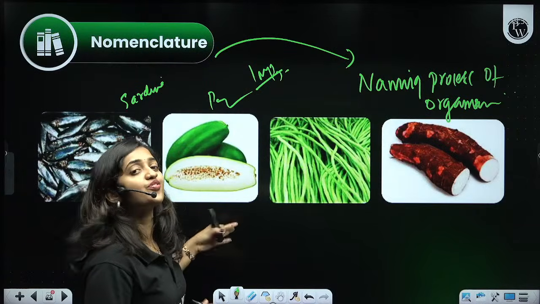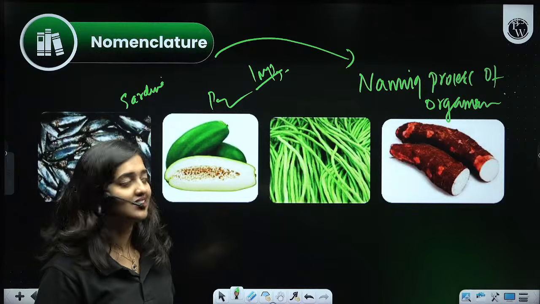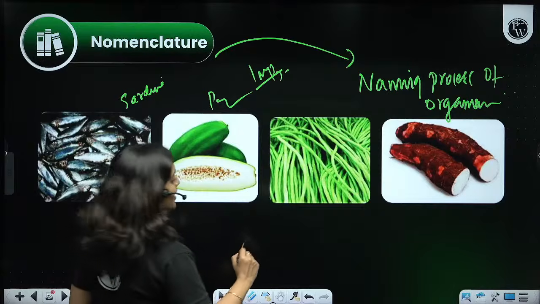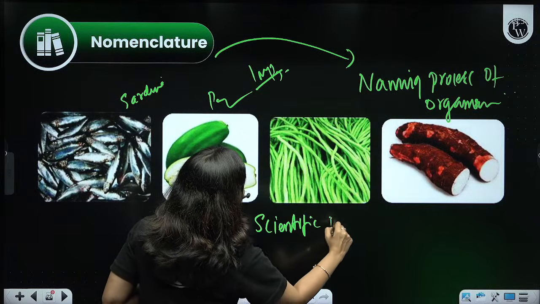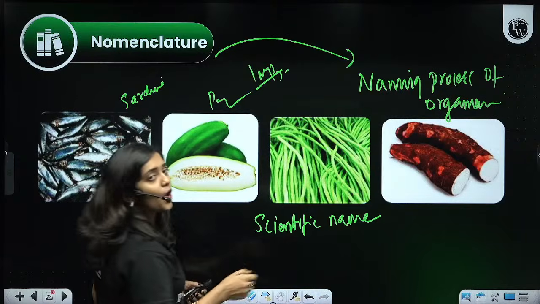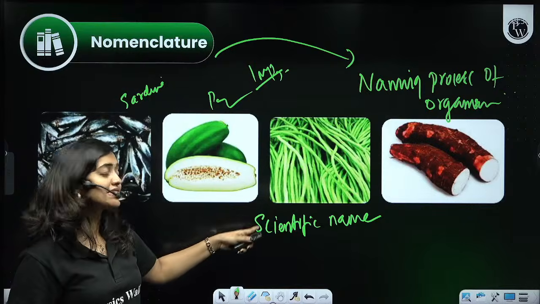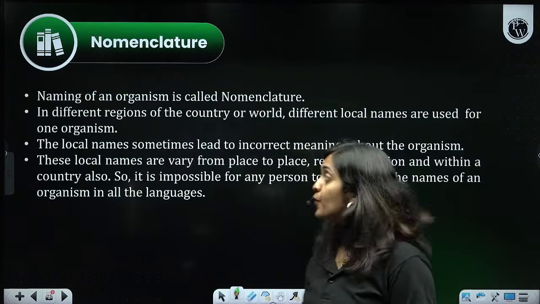So each discovered organism undergoes a process of naming. That process of naming is known as nomenclature. In this process, each and every organism is given a scientific name. That process of naming an organism with a scientific name is known as nomenclature. So that's the last process of taxonomy.